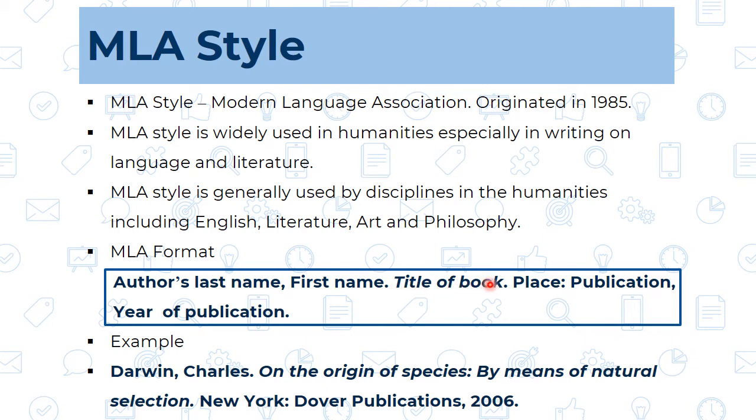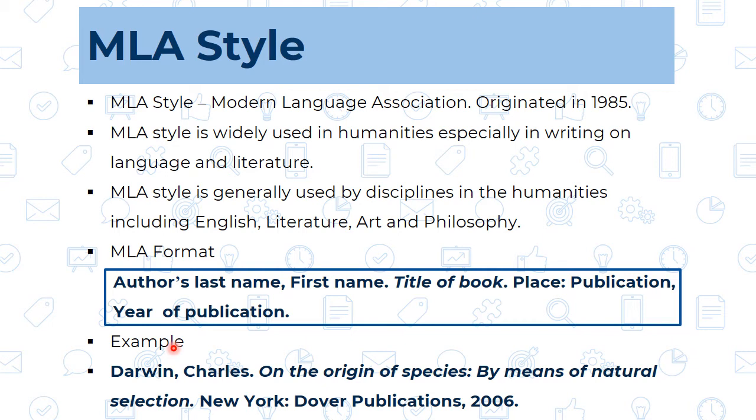are going to mention the title of the book, then place, publications, and at last we are going to have this year of publication. So the major difference is with the two aspects, that is year of publication, and then we are going to have the complete first name, and in the APA style only initial letter. Now we will see the same example.